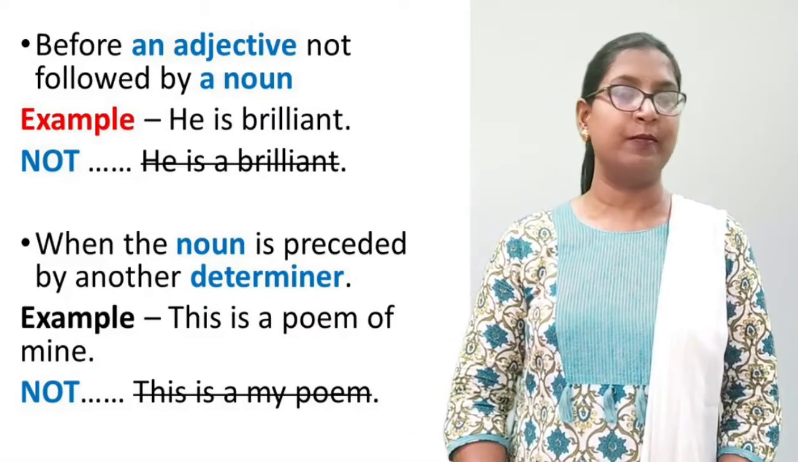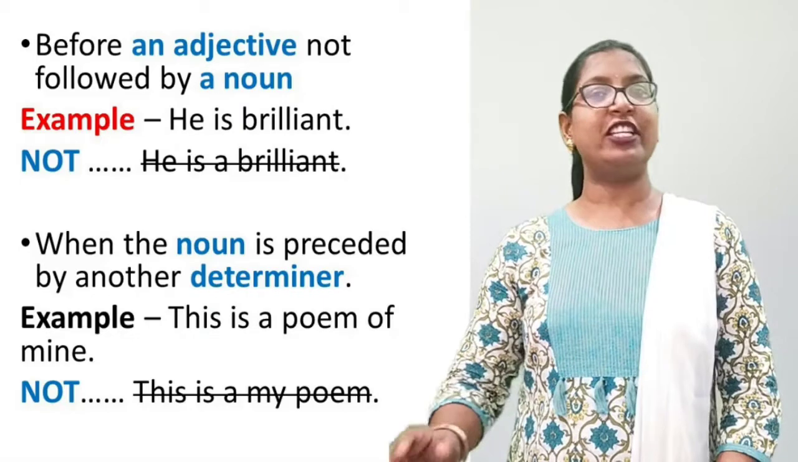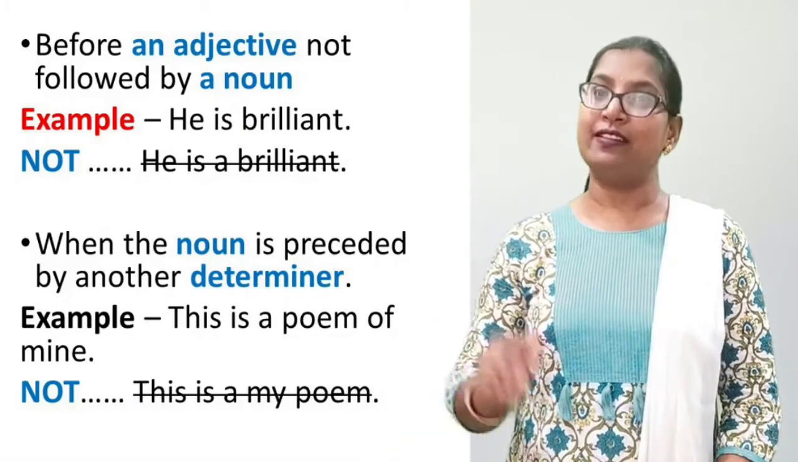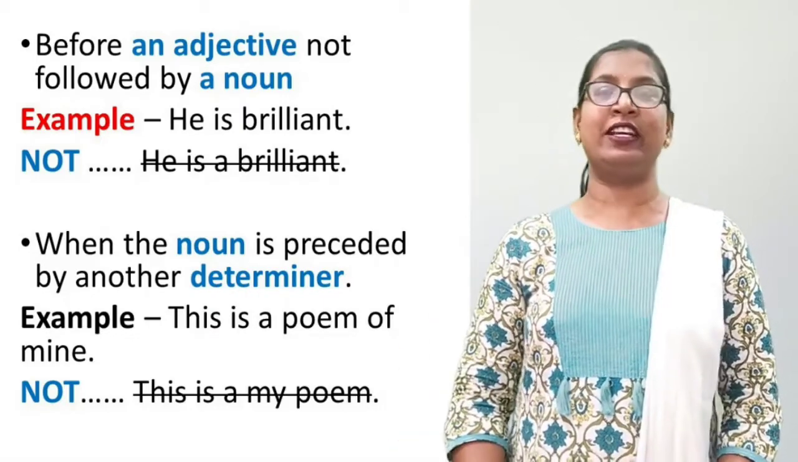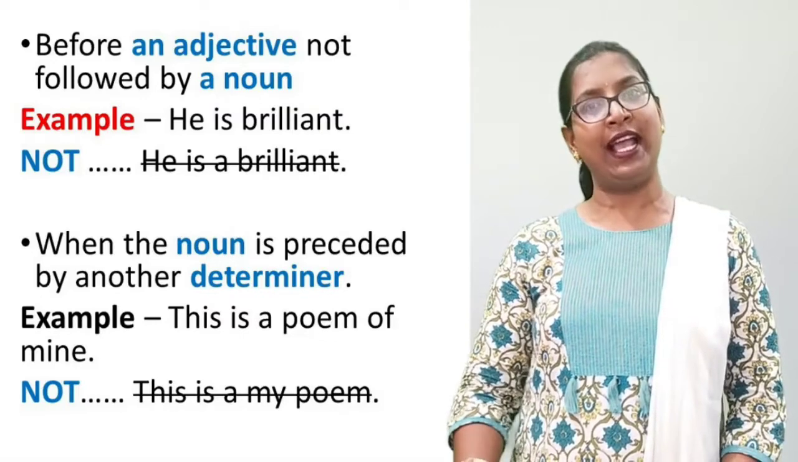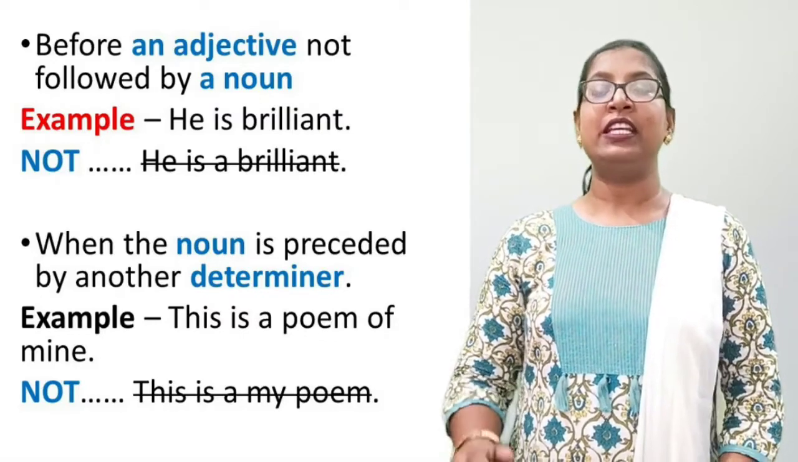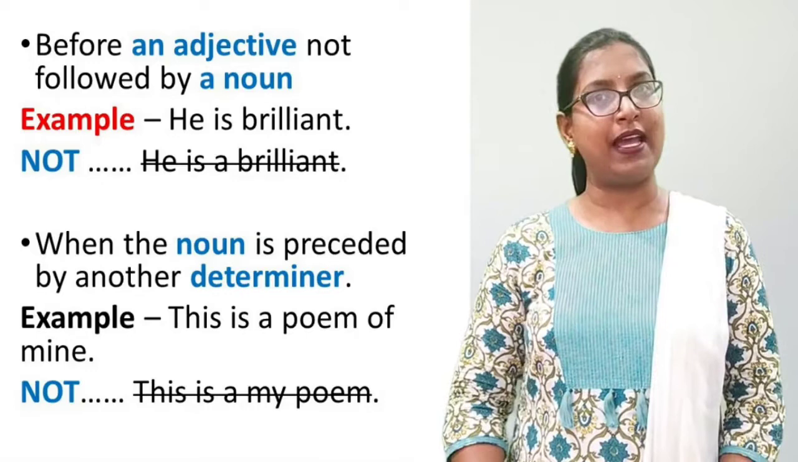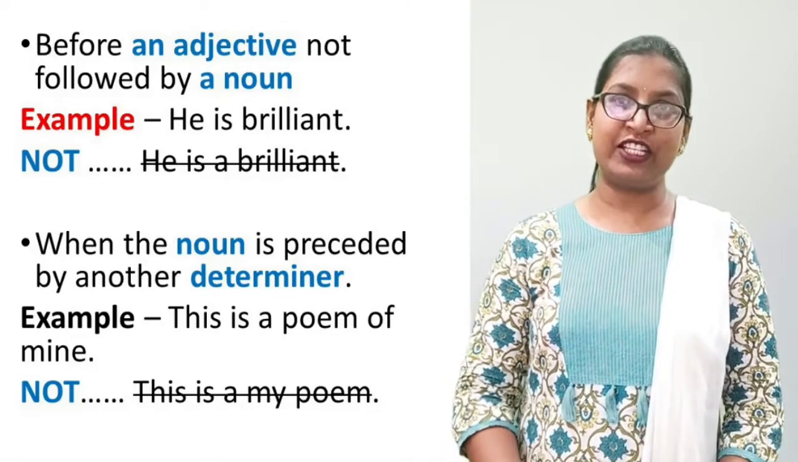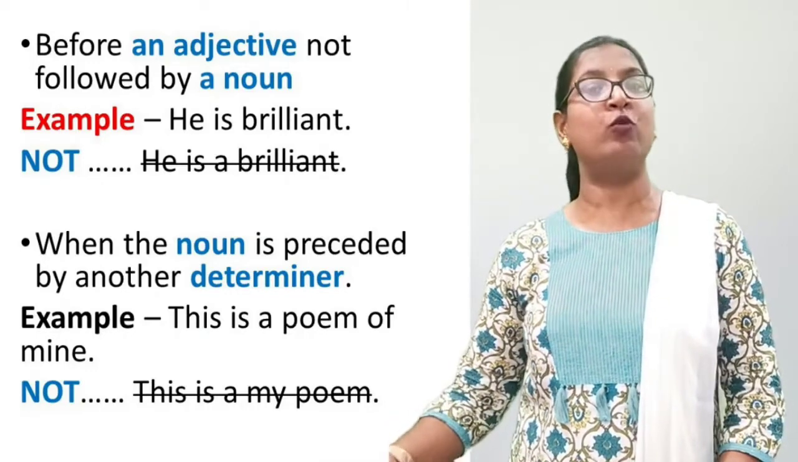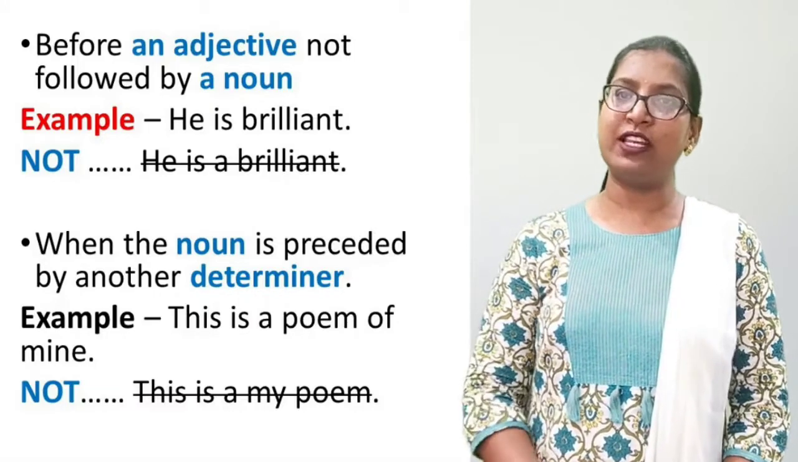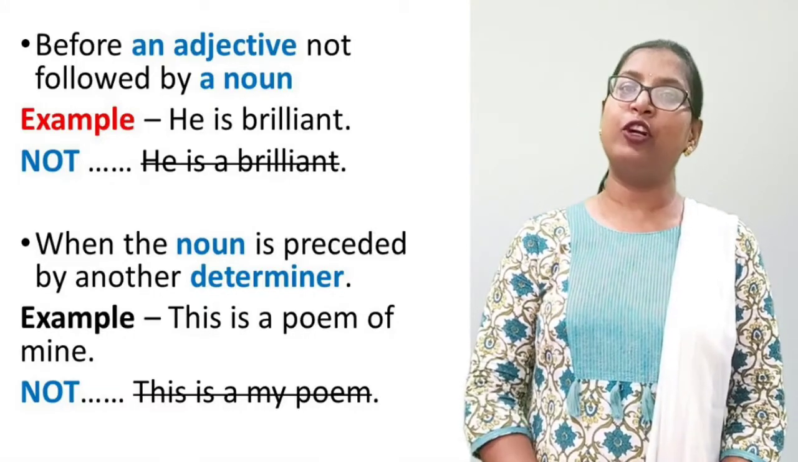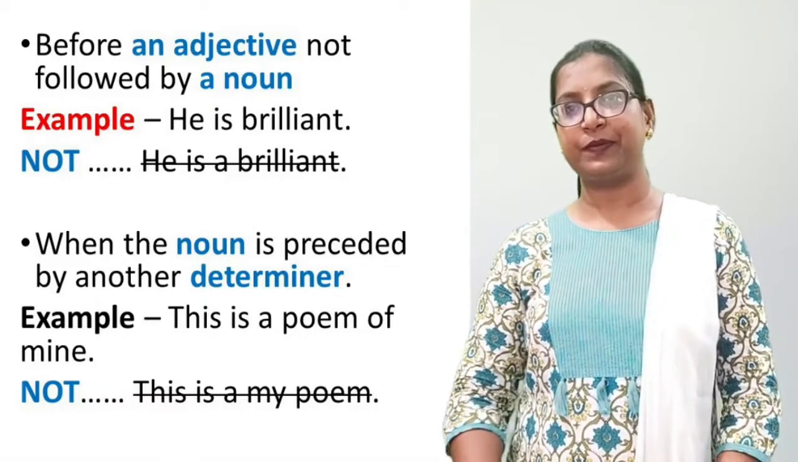It will be wrong. If an adjective is followed by a noun, in that case we can use the articles a or an. For example, he is a brilliant man. Here the adjective brilliant is followed by a noun man. So we can use an article a before an adjective.